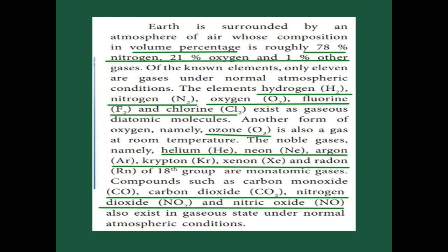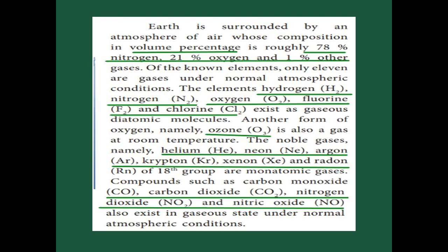We know very well in air different gases are present. In volume percentage it is given as 78% nitrogen, 21% oxygen and 1% other gases. There are 11 gases under normal atmospheric conditions. Hydrogen, nitrogen, oxygen, fluorine and chlorine exist as diatomic molecules.